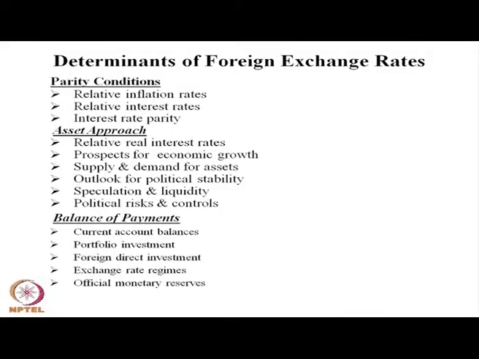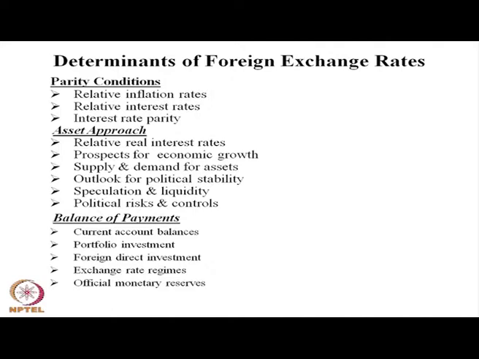The supply and demand for assets: suppose the US dollar is more in demand. So, since the supply is less, the US dollar may appreciate, and against the Indian rupee, the rupee may depreciate.